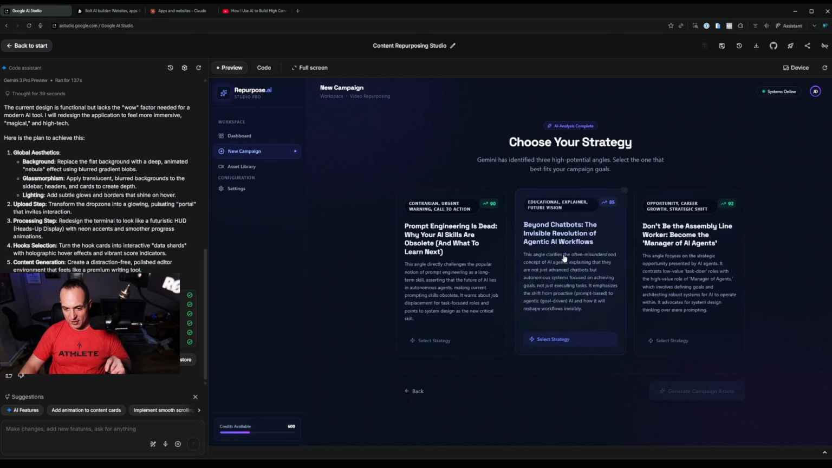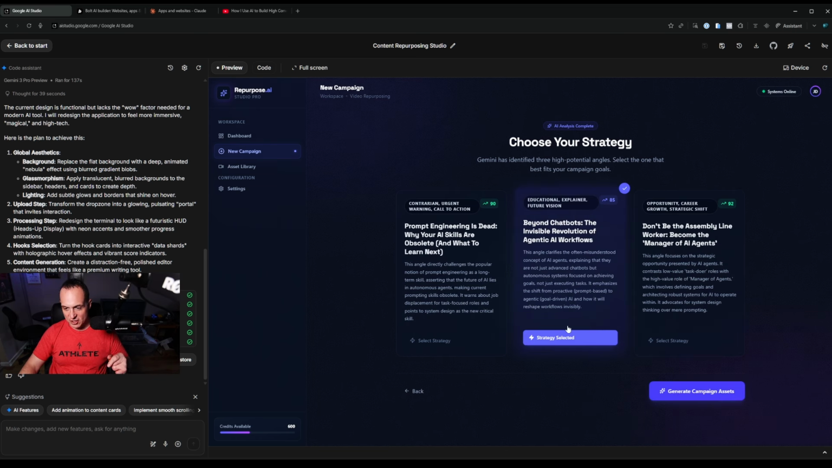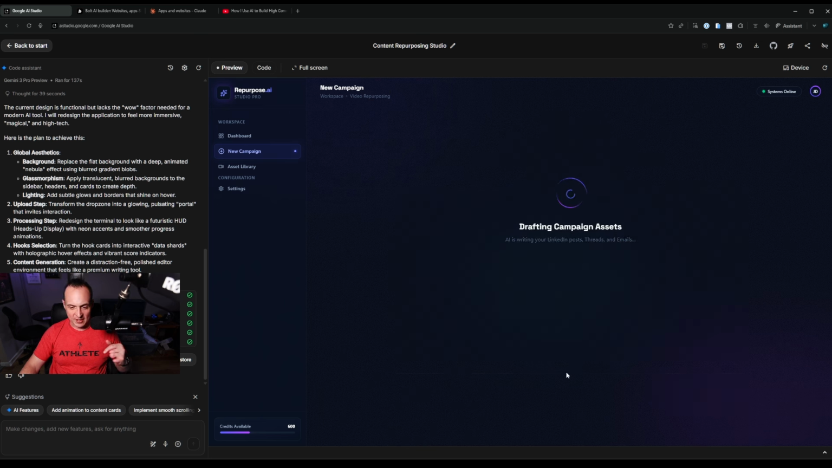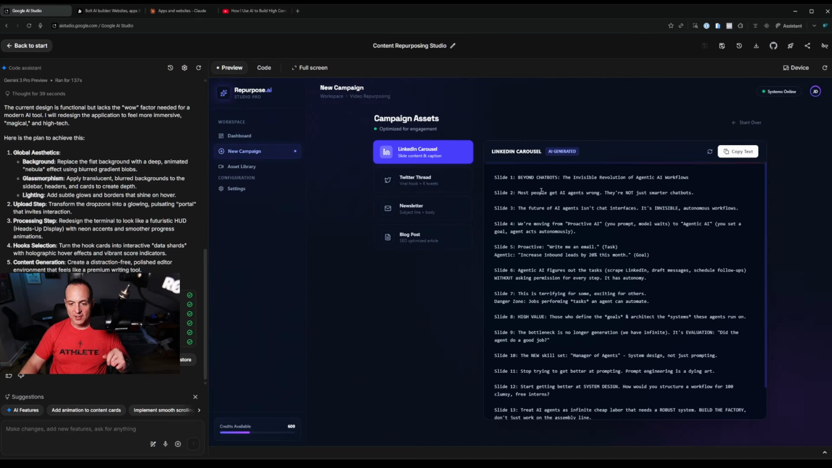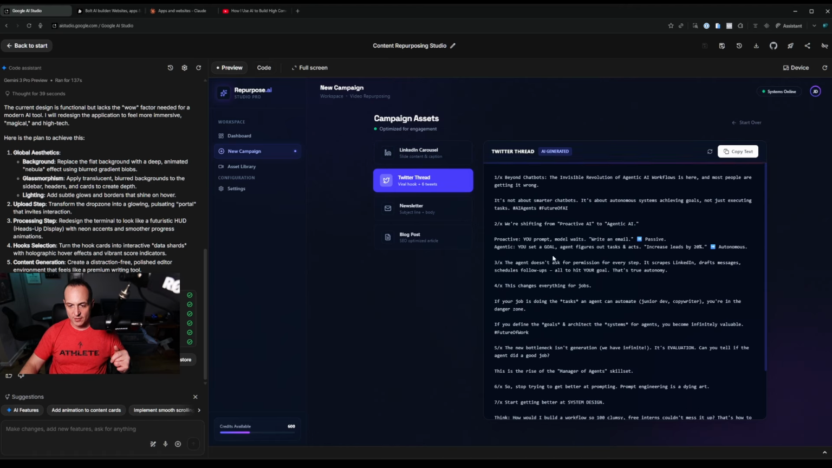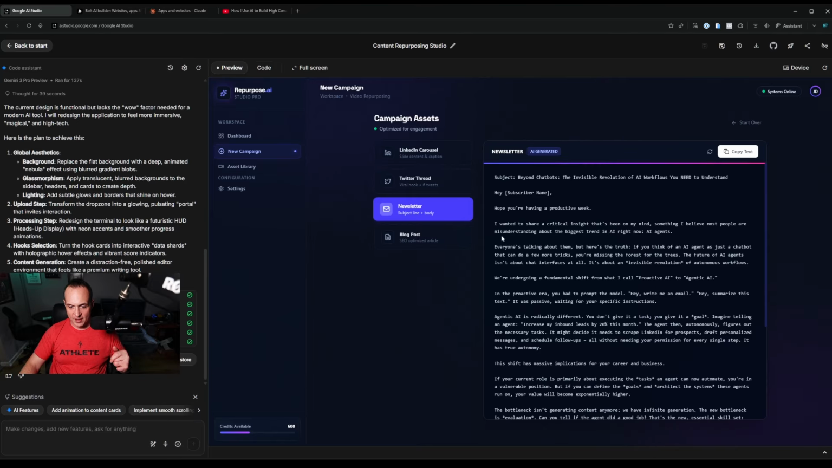So now I pick my hook. Let's just pick this one. Strategy selected. Very nice. Now it's going to generate the campaign asset. It's Gemini. It's going to array all this stuff. Okay, Gemini's done. We have our LinkedIn carousel, Twitter thread, newsletter, and blog post.